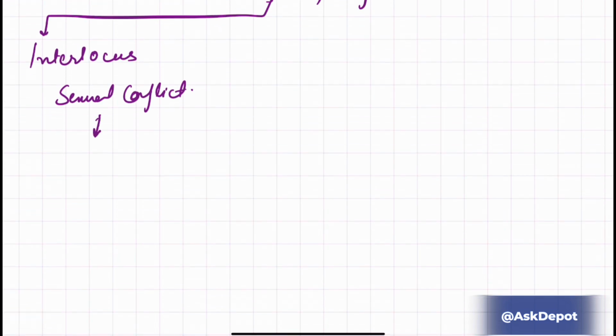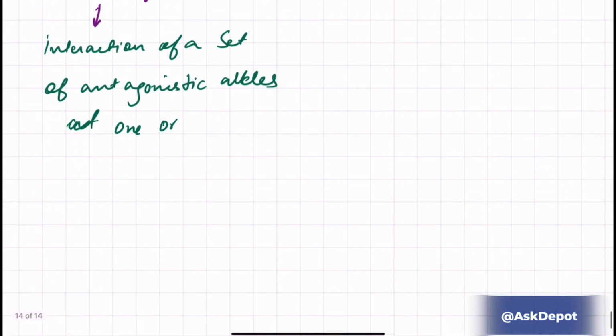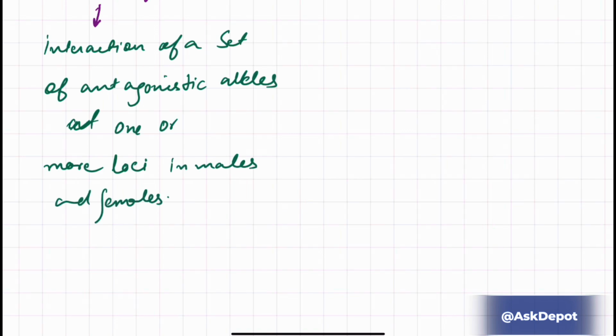So it is an interaction of a set of antagonistic alleles at one or more loci in males and females.